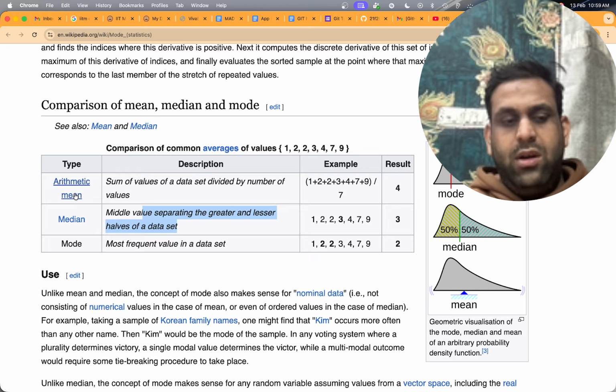Hi guys, we are discussing one problem, quick problem statement. What is the complexity of finding the median of a number? How can we find the median, right? So let me cover the basic jargons that we have.